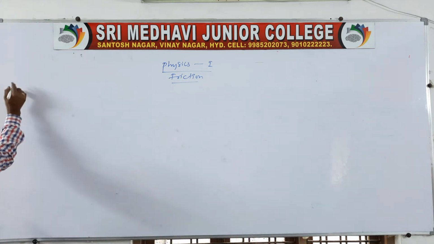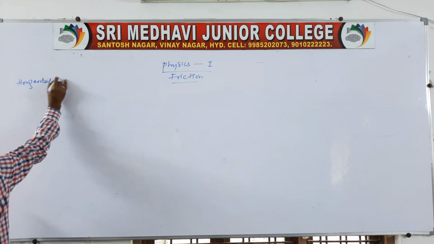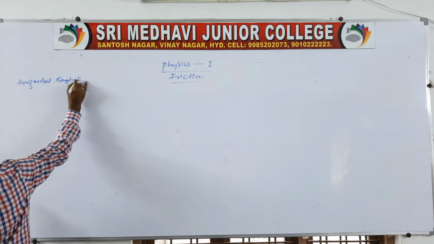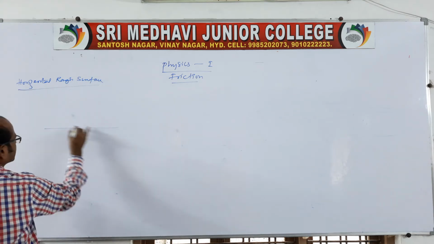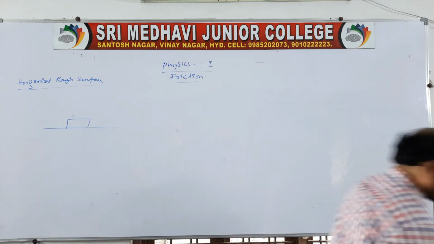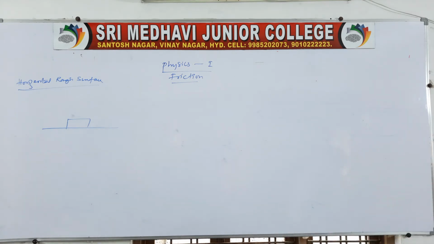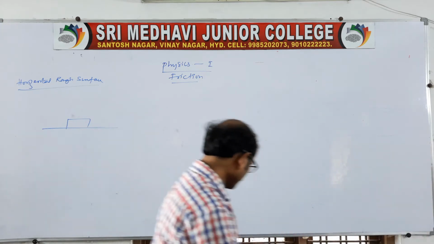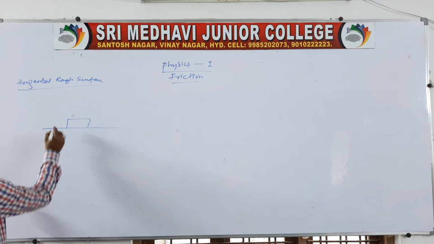On the rough horizontal surface there is one block of mass m placed. Then we will see what will happen in this case. Let the block of mass be m.